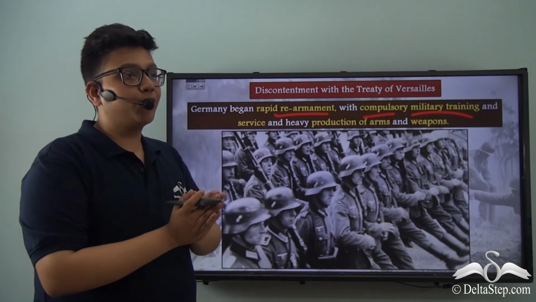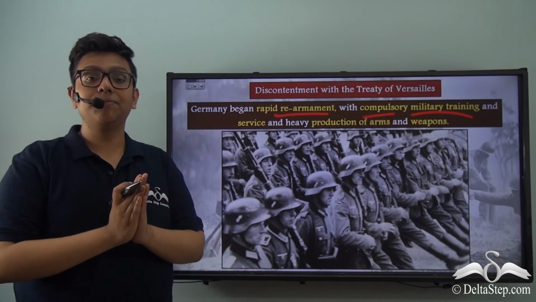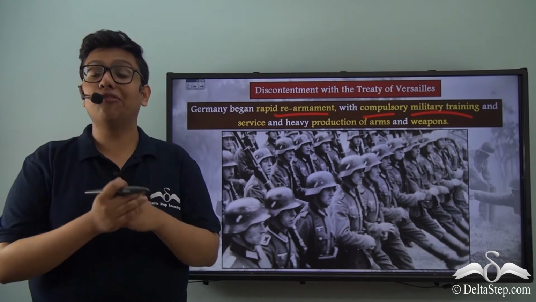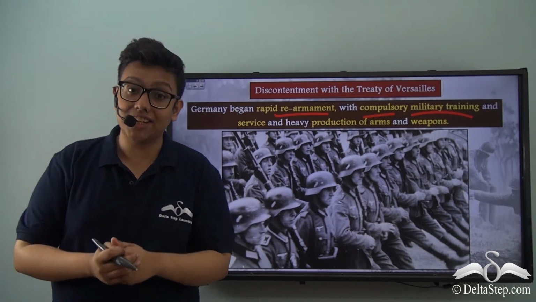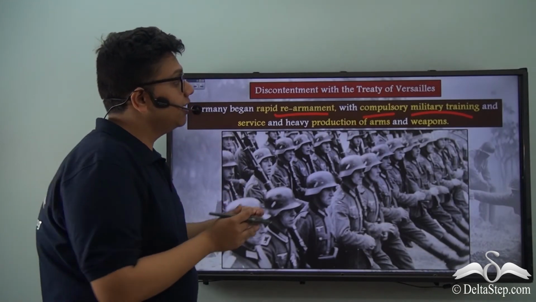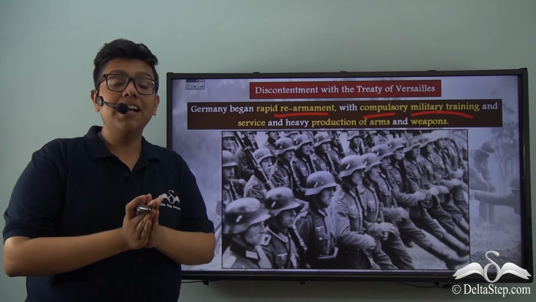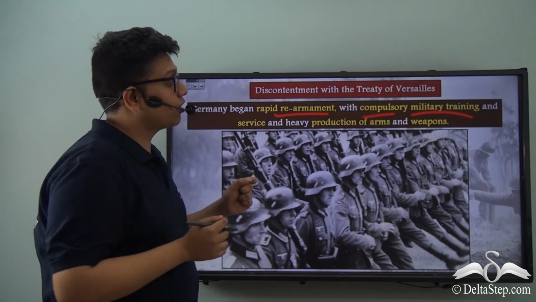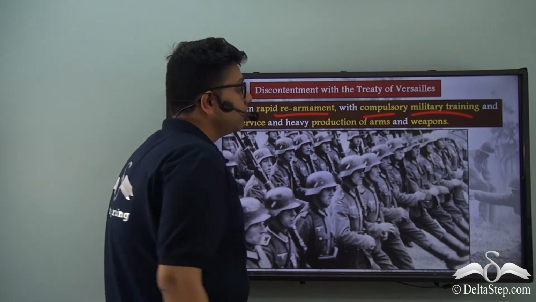Weapon production also reached a record high under Hitler, as German engineering was producing deadly weapons of war and weapons of mass destruction. Therefore, Germany began rapid rearmament with compulsory military training, mass recruitment to the armies, and heavy production of arms and weapons.